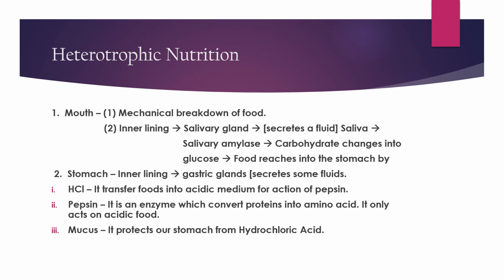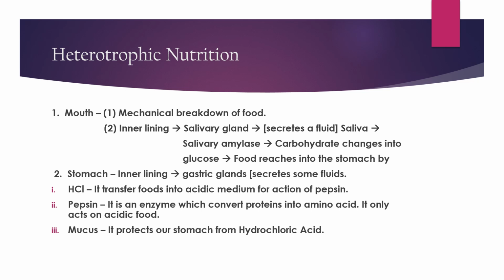The second one is the inner lining, that is the salivary gland. In our mouth only, the digestion process starts. Saliva is present, you all know, that is secreted from the salivary gland. Saliva secretes a fluid. What is the name of that fluid?